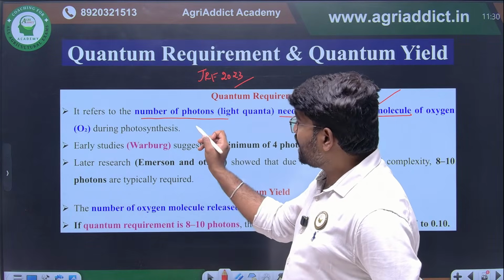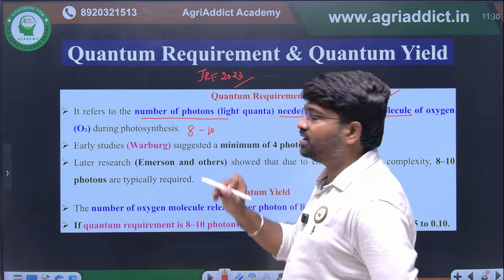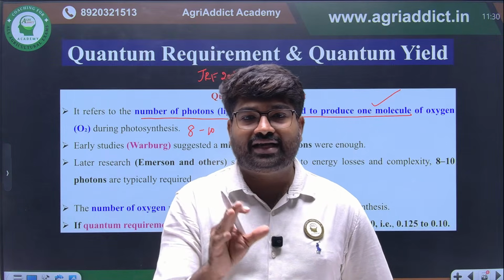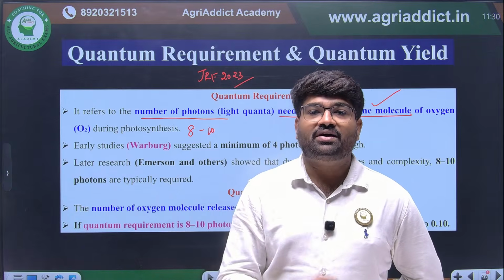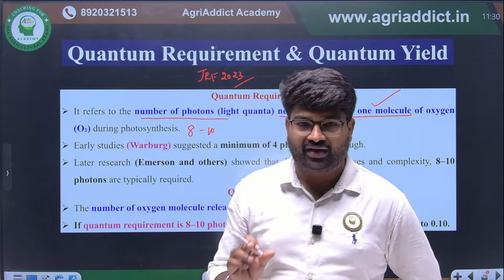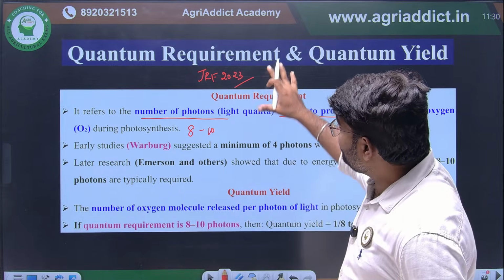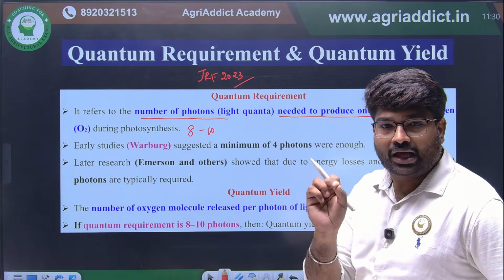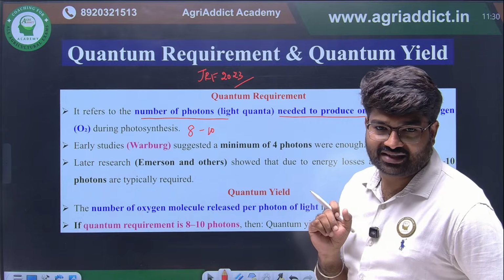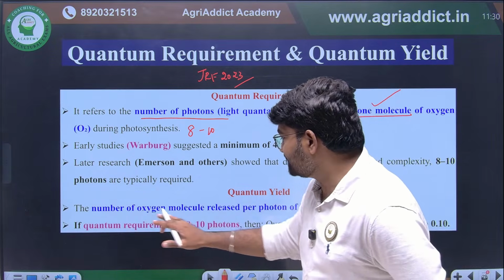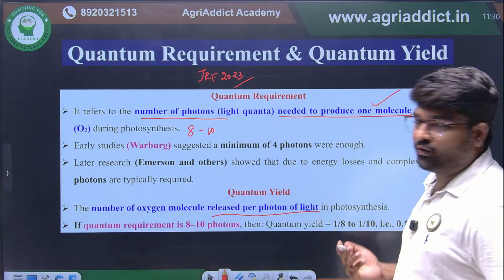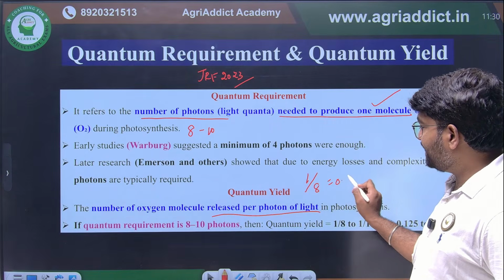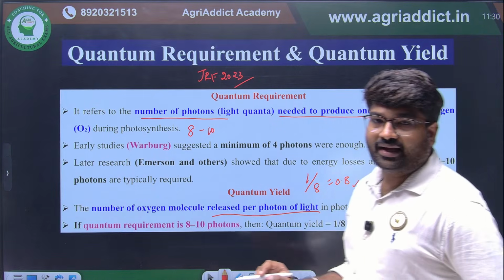If you see, around 8 to 10 quantums, or 8 to 10 photons, are required to release a molecule of oxygen. This is also an important point. So quantum yield means what? Per photon, how many molecules of oxygen are released? So the number of oxygen molecules released per photon. What will be the answer? 1 by 8, around 0.8.